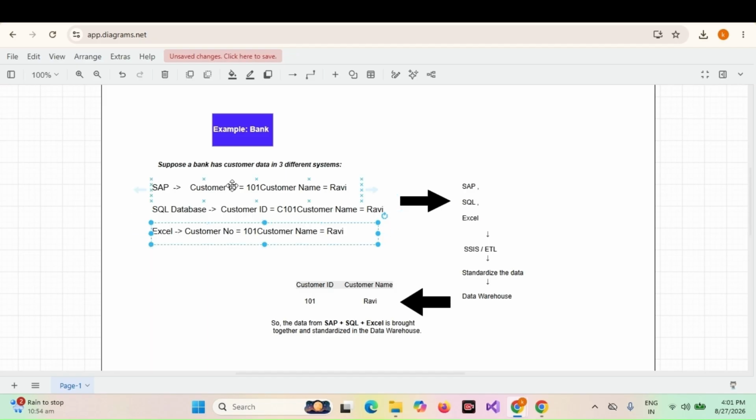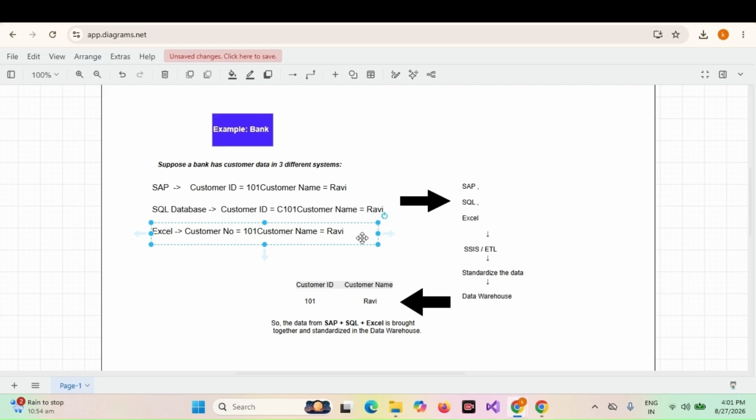Coming to the SAP, the customer ID is equal to 101, customer name Ravi. Coming to the SQL, customer ID is equal to C101. This is a different format, but the customer ID is the same, and the customer name is Ravi. So in three data sources, the name is Ravi. Coming to the Excel, customer number. This is one different format, but the customer ID 101 is the same, and customer name is equal to Ravi. Here the data is coming from different sources, but the customer ID is stored in different formats, right? So what can we do?